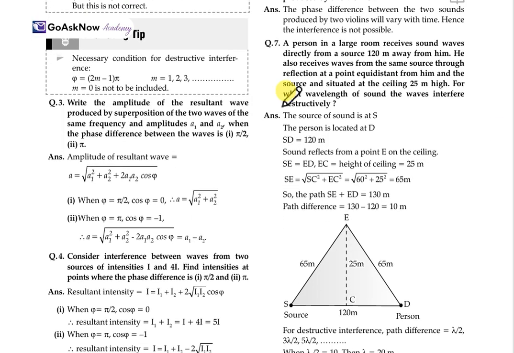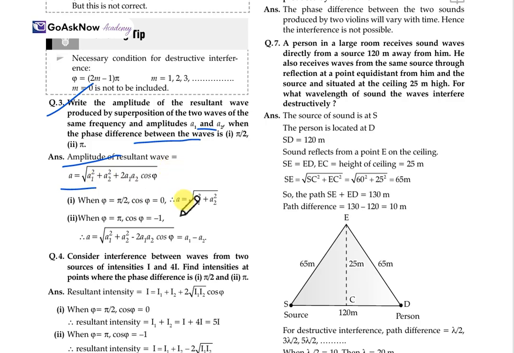Now write the amplitude of the resultant wave produced by the superposition of two waves of the same frequency and amplitudes a1, a2 when the phase difference between the waves is pi by 2. Phase difference is given and accordingly we have to find the amplitude. Firstly, we should know the amplitude of the resultant wave, which is A equal to the square root of a1 square plus a2 square plus 2 a1 a2 cosine phi.